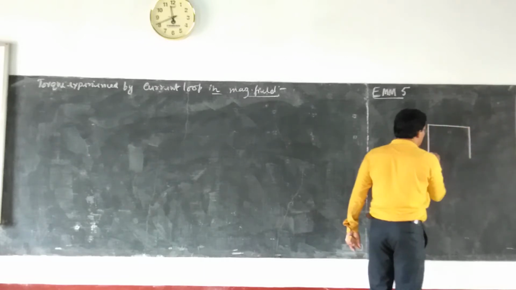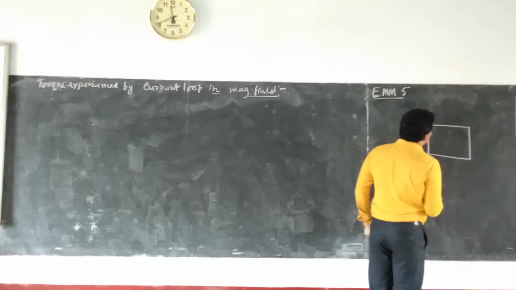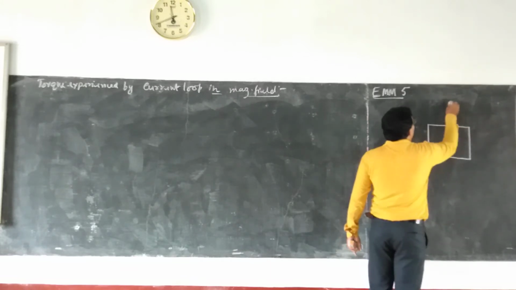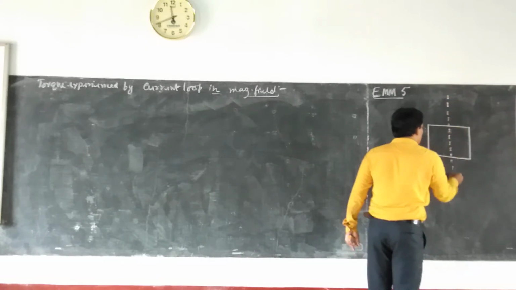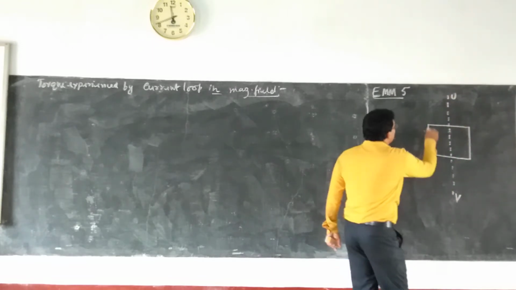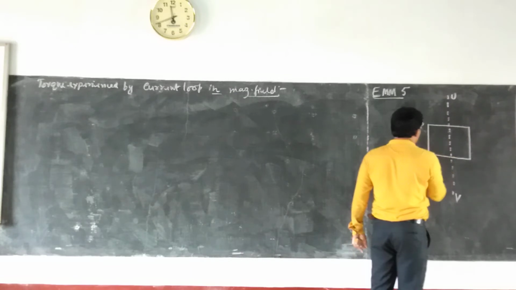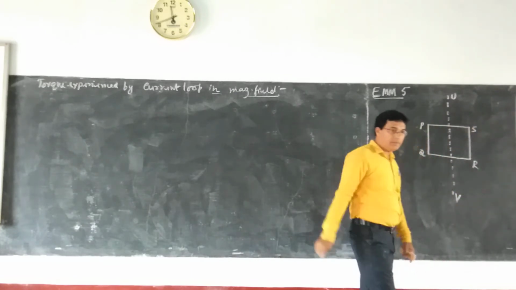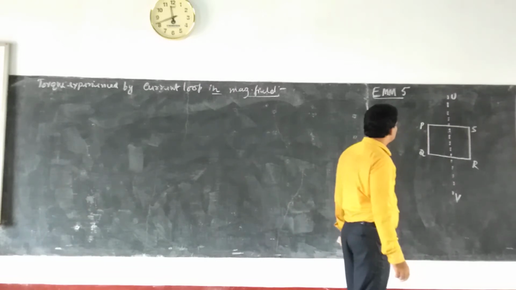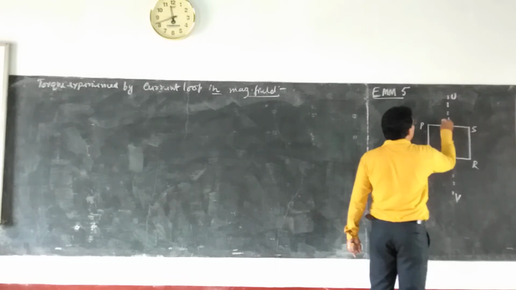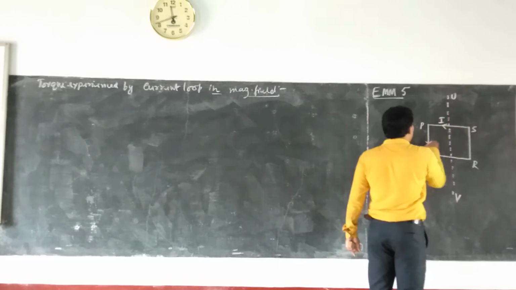We will show the single turn now. Here, let us give the names: this will be the axis U, V, then P, Q, R, S will be the coil, and say the current flows in this particular direction, I comes like this.